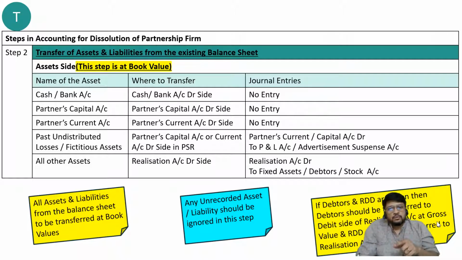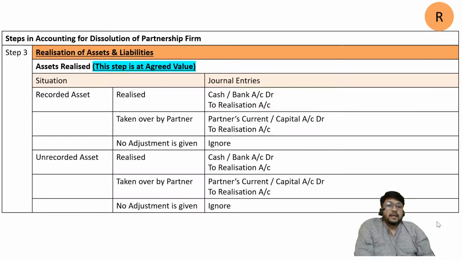Step 2, if the problem is of journal entries, will require journal entries. If the problem is of ledger accounts, we should remember where to transfer that particular thing. And then some rules I have discussed. So here we complete the first stage, that is called the transfer stage. Let us now consider the next stage, that is the realization stage.